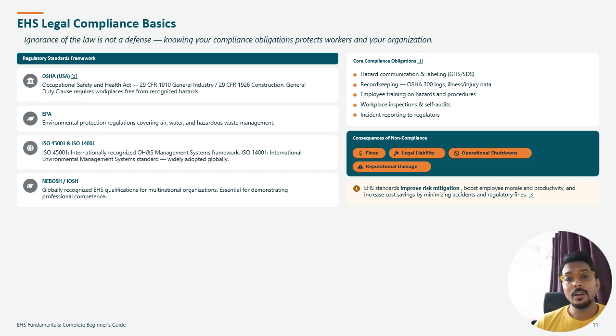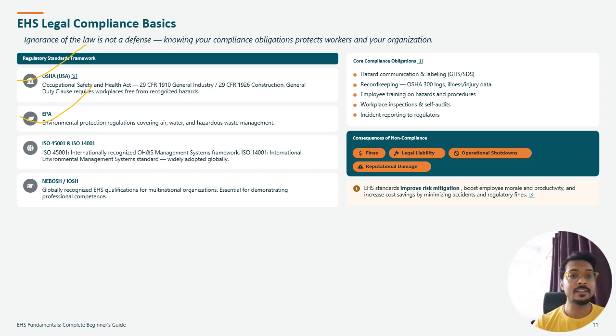Now we can talk about EHS legal compliance. You can consider OSHA, the Occupational Safety and Health Act, which covers construction, the general duty clause and more. Then EPA, the Environmental Protection regulations, covering air, water, and hazardous waste management.